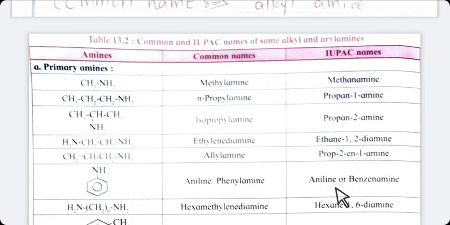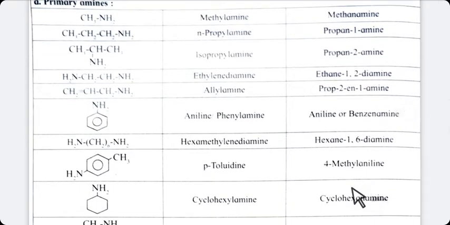Next, as I have already explained, you can use aniline for common name as well as for IUPAC name, or the benzene ring contains amine group, that's why the name of this compound is benzenamine. Now next, again 2 NH2 groups are there, means it is diamine. So you can number it from right hand side or left hand side.